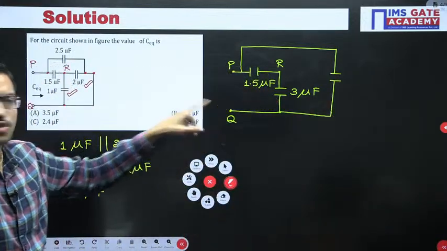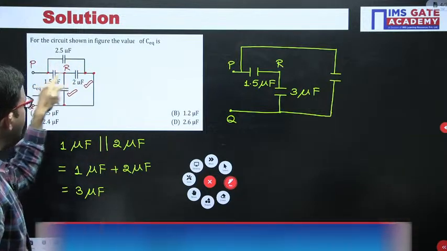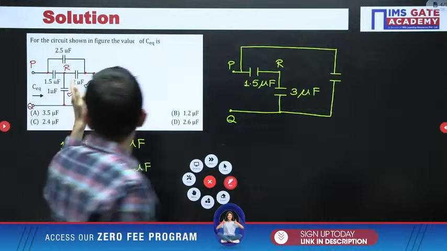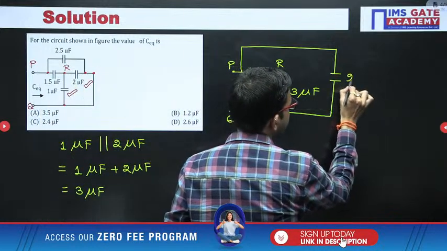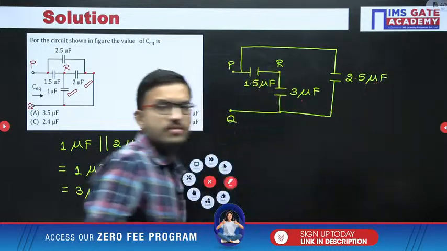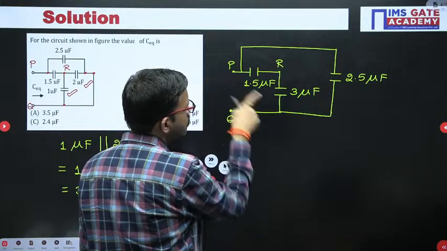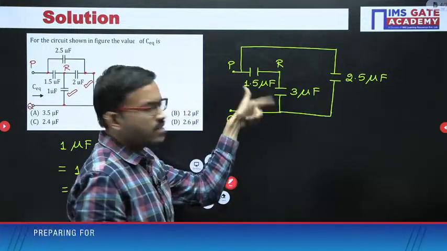Between P and Q, you can observe you are having one capacitor, one terminal is at P, another terminal is at Q. Between P and Q you are having 2.5 microfarad. Now if you observe here between P and Q, this is one path, right?